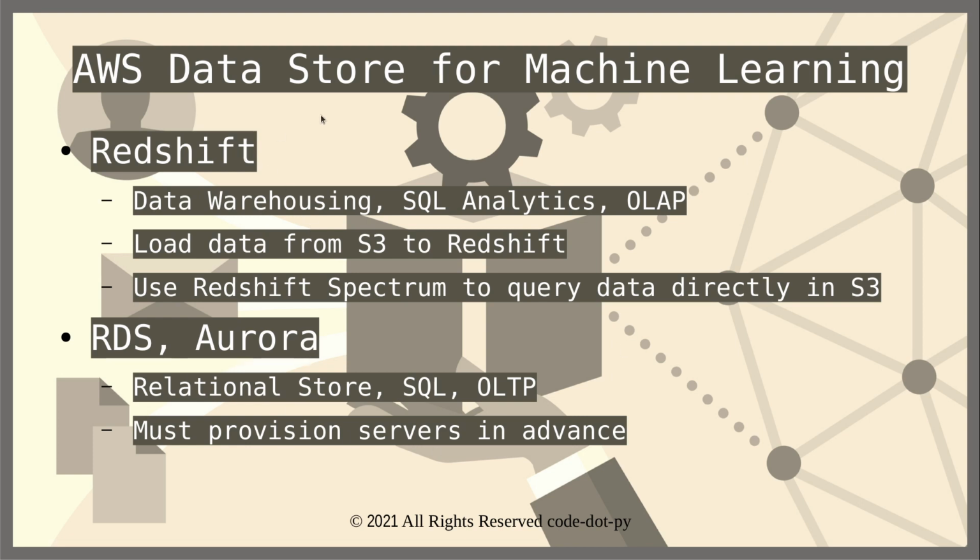So the first service is of course the AWS Redshift service. It's a service from AWS which can be used for any kind of data warehousing that we want to do, or SQL analytics, or any online analytical processing, or OLAP related data. So it is basically a scenario where the data is in a columnar fashion. It can either directly load the data from S3 into Redshift, or it can use something called the Redshift Spectrum service to query the data directly in S3 without loading it. So that is how Redshift works.